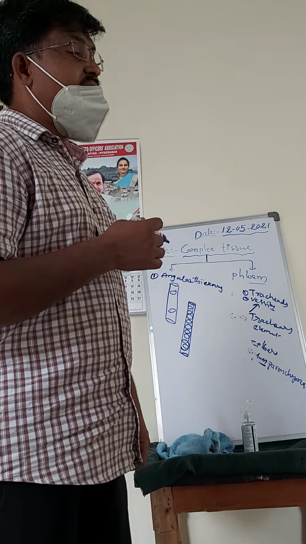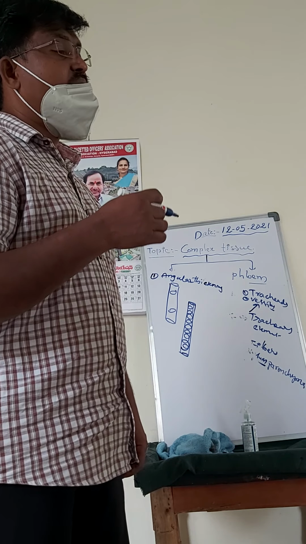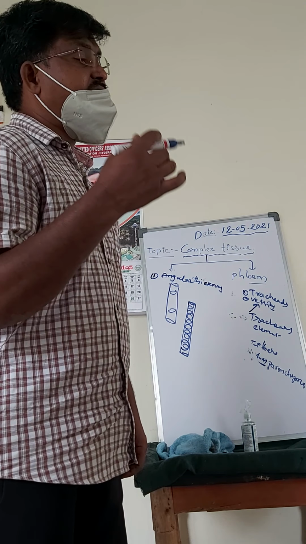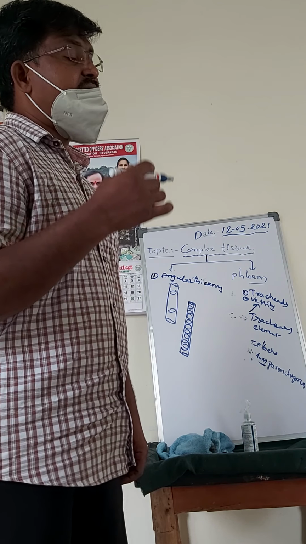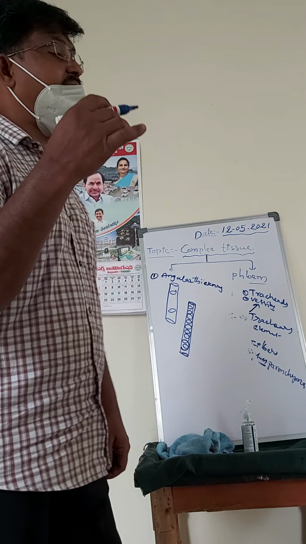Then the third one is scalariform. In the scalariform type, the secondary wall is formed as transverse bands in a ladder-like structure.